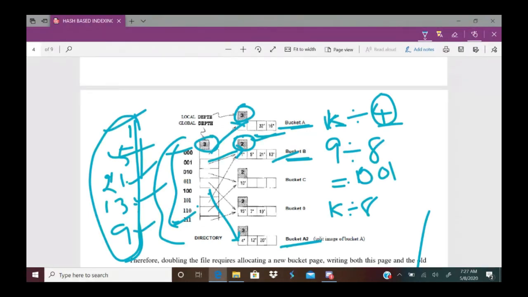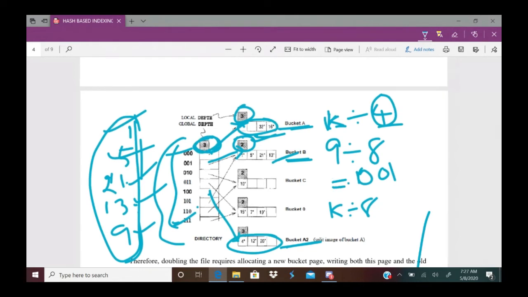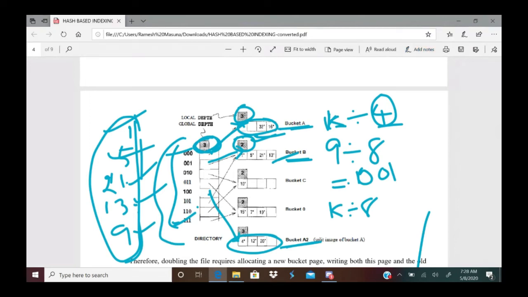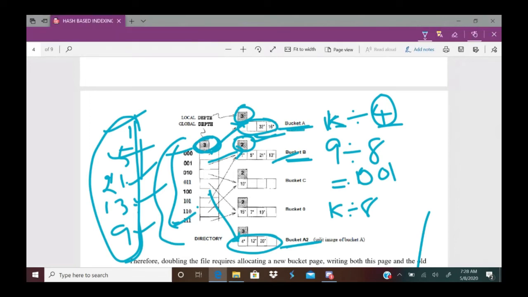After the split, for the records under bucket A and the records under bucket A2, you can search based on the 3-bit directory pointer. That's why we call it local depth and global depth. Now both are already split. So whenever you split bucket A or bucket A2, it causes directory doubling.